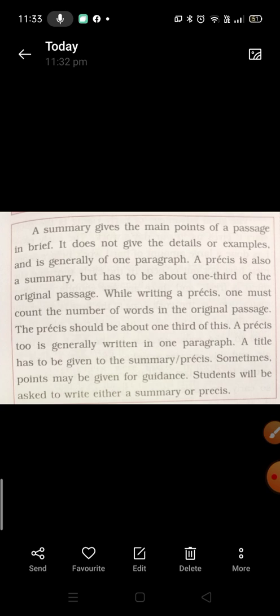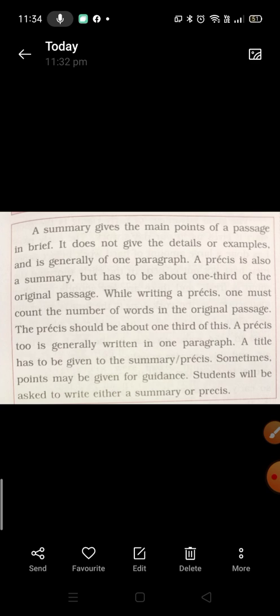While writing a précis, one must count the number of words in the original passage. The précis should be about one third of this, and the précis too is generally written in one paragraph. A title has to be given to the summary or précis, and sometimes points may be given for guidance.